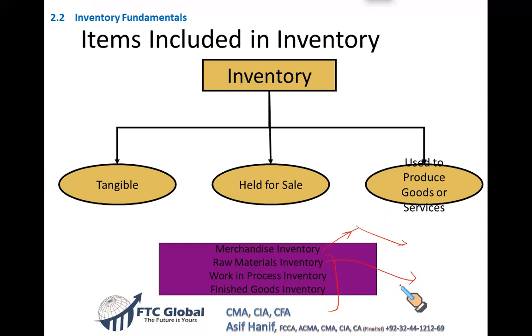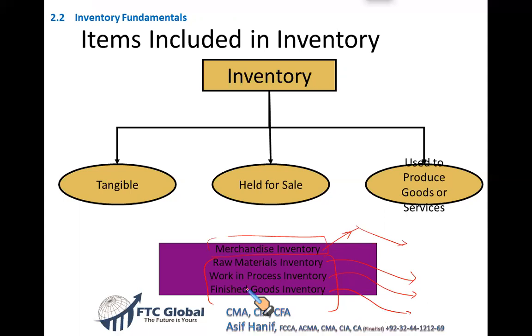The raw material, which is used in production. When the work is started on certain units, some units remain unfinished. These units are called the work in process. And those units which are totally completed with regard to the customer utility, they are called the finished goods. So the merchandise inventory specifically for the retailer, and the rest of these three are for the manufacturer: raw material, work in process, and finished goods.